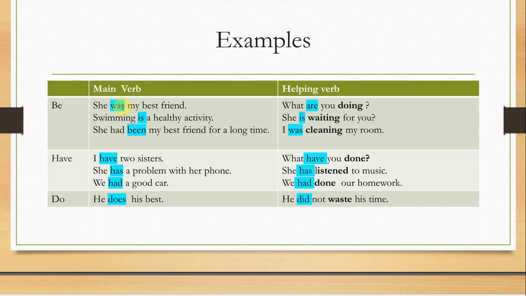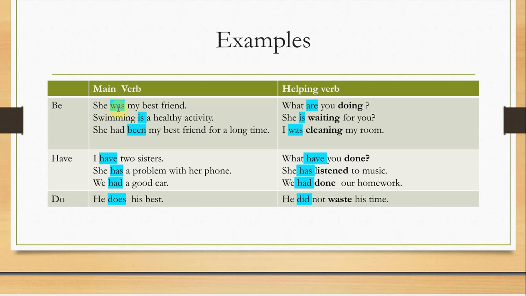I can never say aming or ising or aring or wasing. So sometimes you can use them as main verbs, sometimes as helping verbs.